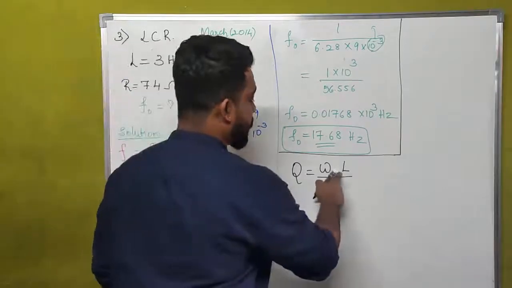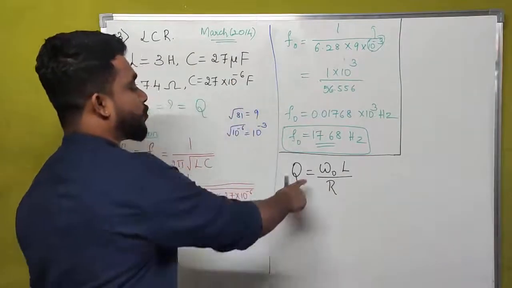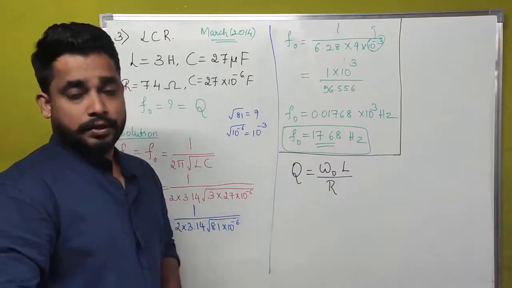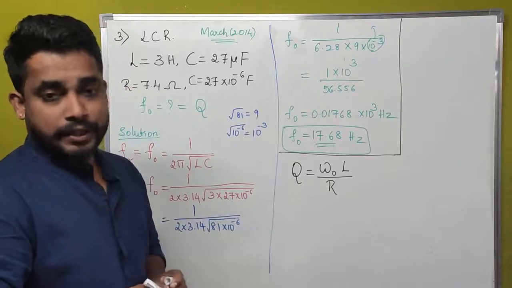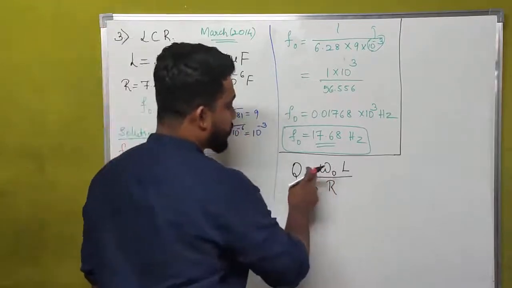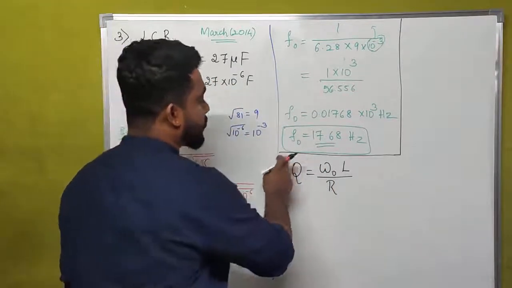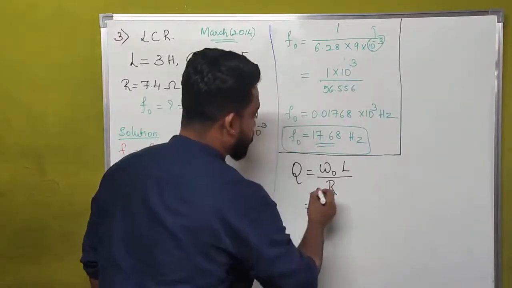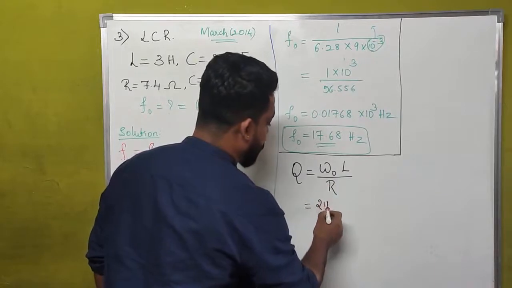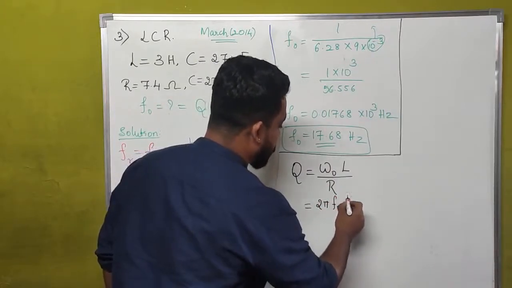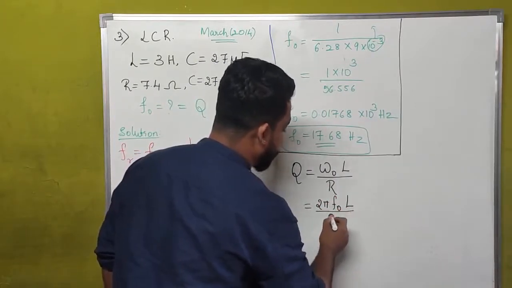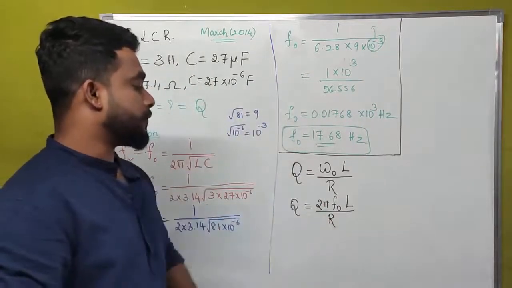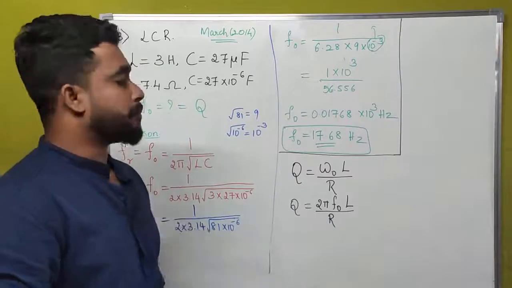Here L means inductance, R means resistance, omega naught means angular frequency, and F naught is resonant frequency. What is the expression for omega naught? That is 2 pi F naught. So Q is 2 pi F naught into L divided by R. This is the expression for Q.